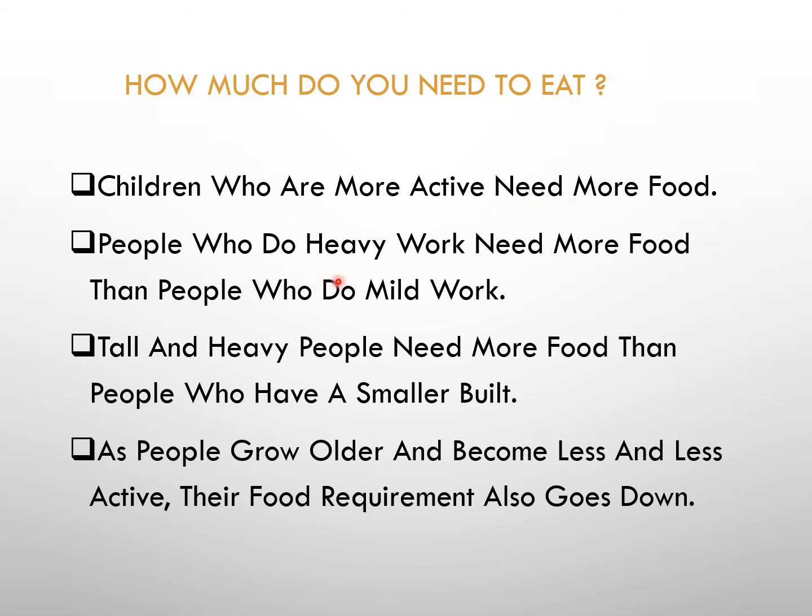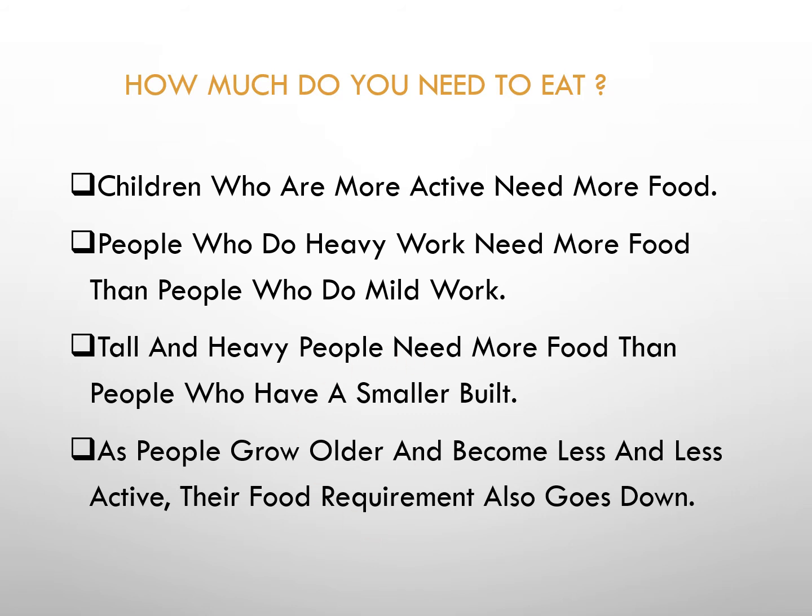People who do heavy work need more food than people who do mild work. Tall and heavy people need more food than people who have a smaller build. As people grow older and become less active, their food requirement also goes down.